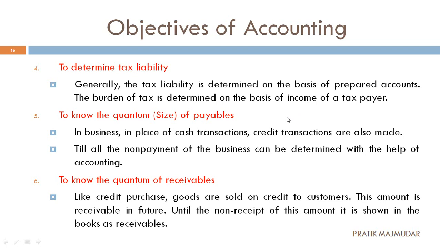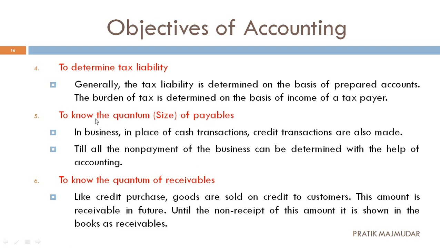Now let's move further. Fourth one, that is to determine the tax liability. Now, what is considered as a tax liability? At the end of the preparation of your accounts, what do we need to do? We have to calculate the tax and pay it to the government. So when we are preparing our accounts, we are able to understand what our tax liability will be, and how we can do tax planning with the help of this. So this kind of burden can be reduced if we make proper books of accounts. So that is the fourth objective.